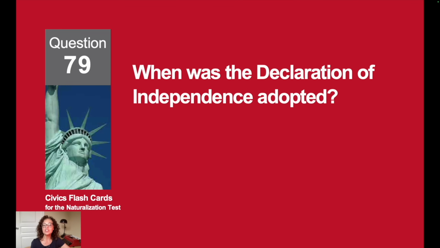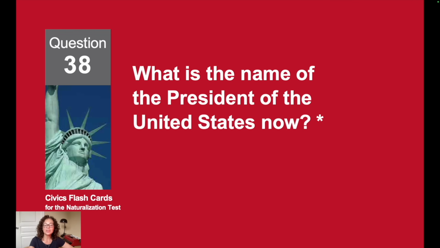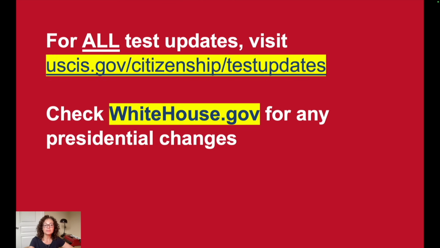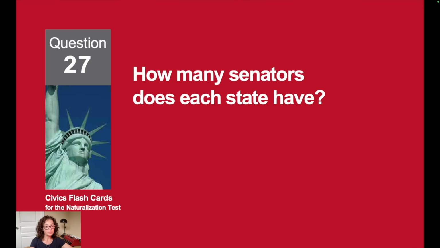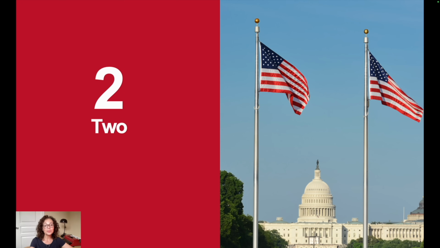When was the Declaration of Independence adopted? July 4th, 1776. What is the name of the President of the United States now? It is Donald Trump. Look here for updates. How many senators does each state have? 2. 2 senators per state.